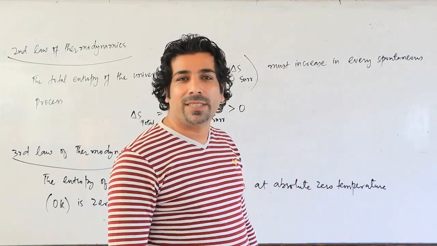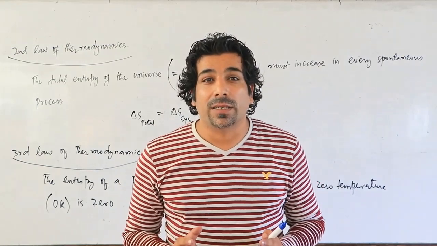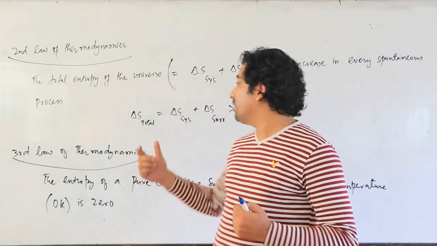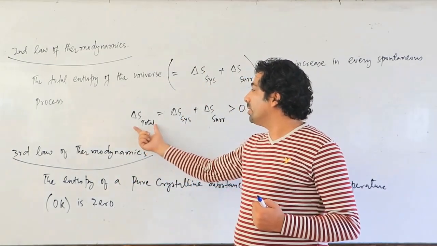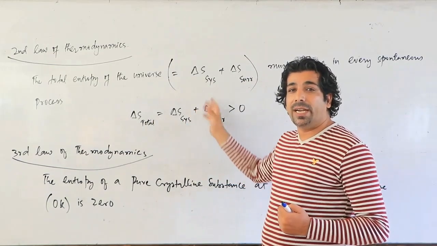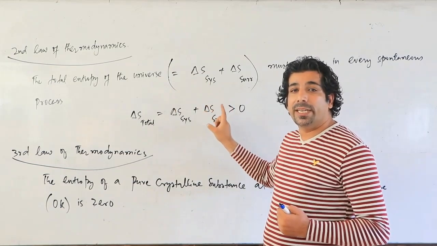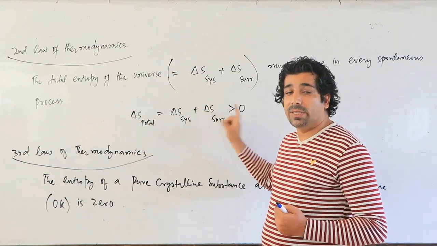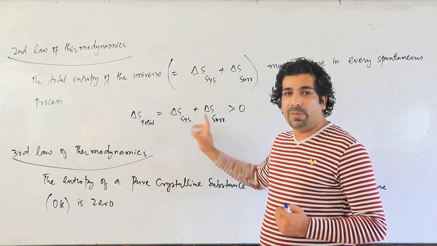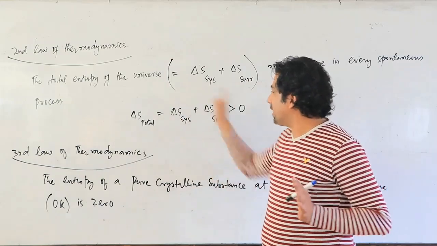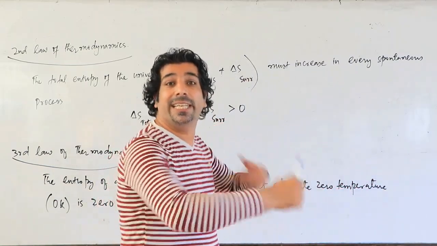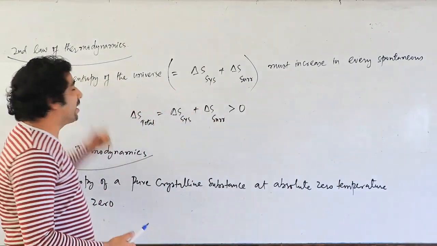What is the meaning of that? That means the disorder in the universe is increasing day by day. Yes or no? And you know that the total entropy of the universe is equal to entropy of system plus entropy of surroundings, and this is greater than 0, my dear friends. Once again, the total entropy of the universe is equal to entropy of system plus entropy of surroundings, and this expression is greater than 0. Greater than 0 means positive. That means entropy of the universe is increasing. That is the second law of thermodynamics.